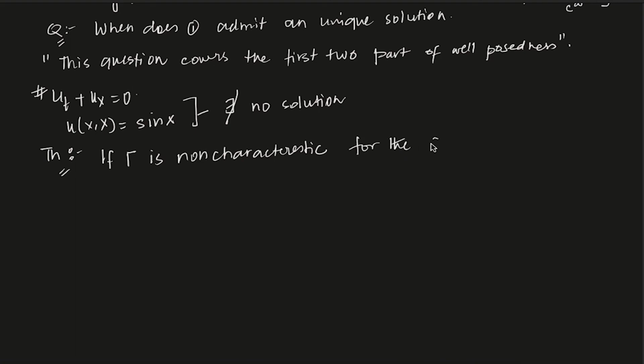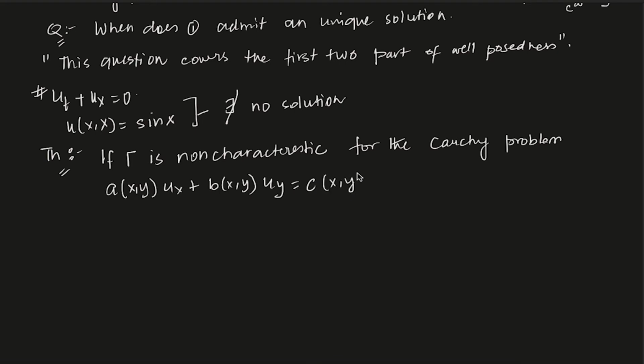What is the Cauchy problem? For now, I'm just writing it as a quasi-linear or semi-linear problem: A of x, y, ux plus B of x, y, uy equals C of x comma y, and u restricted to gamma is phi.